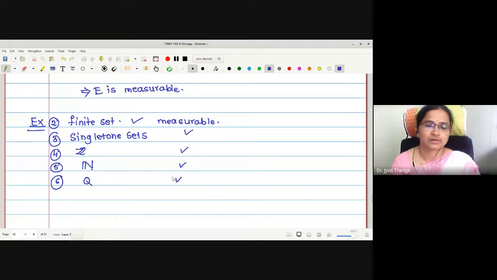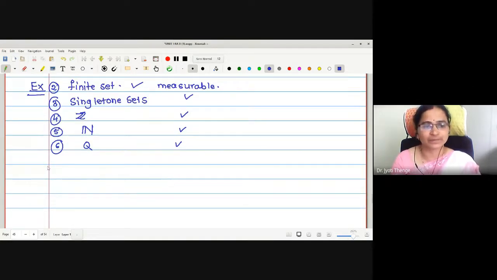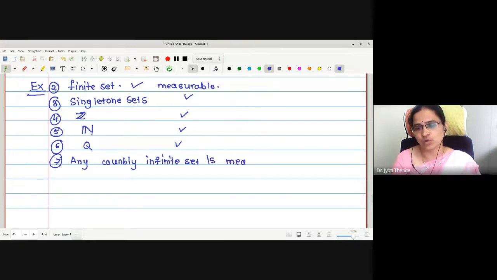What about Q? Countable, measurable. All countable sets are measurable, but all measurable sets need not be countable. But here, can I write any countable set? Finite is already there, therefore I will write any countably infinite set is measurable.